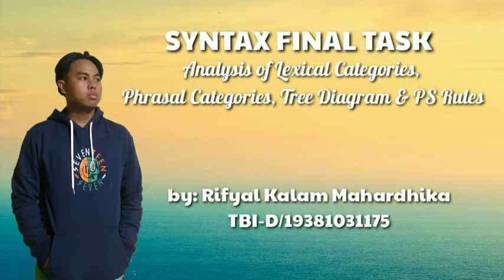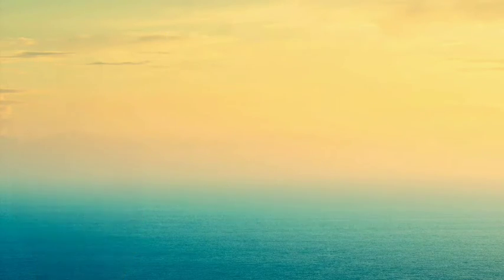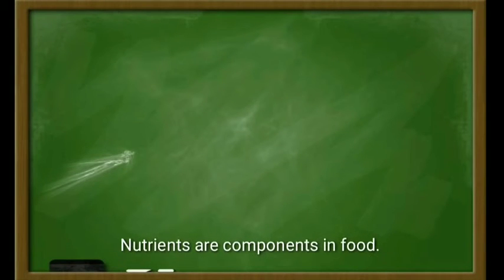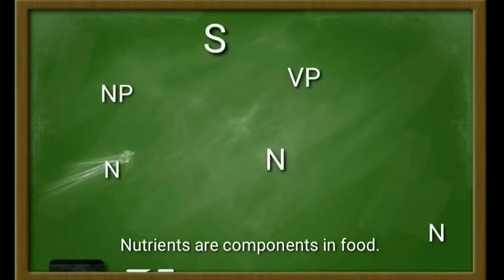I would like to explain the analysis of lexical categories, phrasal categories, tree diagrams, as well as the phrasal structural rules. Let's start from the first sentence. The first sentence is: nutrients are components in food.